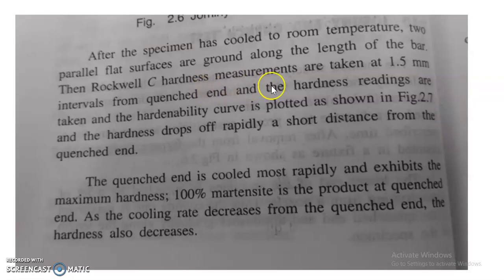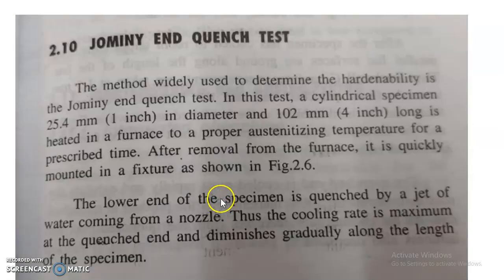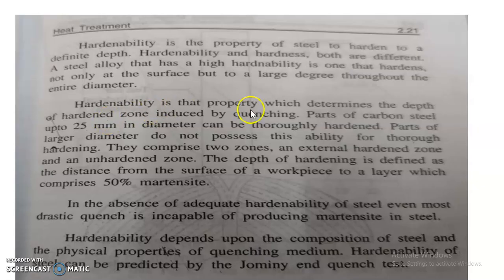Rockwell C hardness measurements are taken at 1.5 mm intervals from the quenched end, and the hardenability curve is plotted as shown in the figure. The workpiece comprises two zones, an external hardened zone and an unhardened zone. The depth of hardening is defined as the distance from the surface of the workpiece to a layer which comprises 50% martensite.